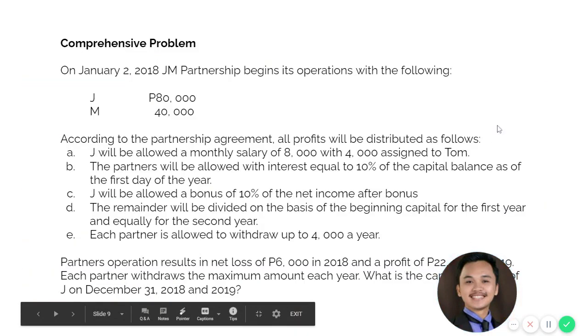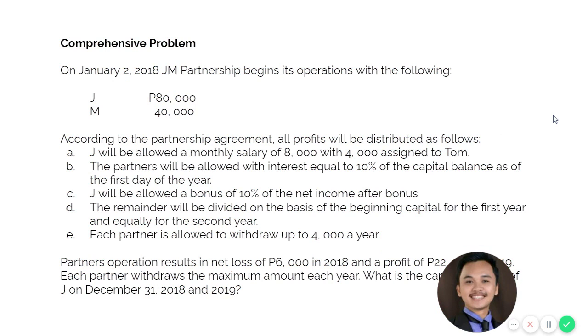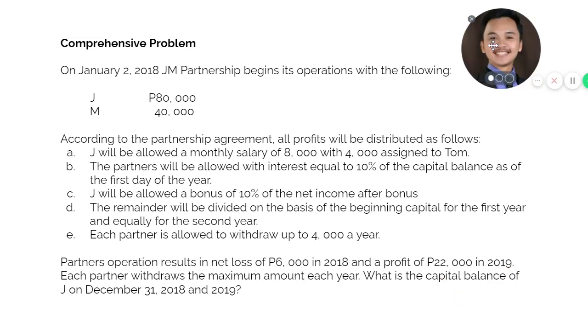Okay, let's proceed to our last problem. This problem is a comprehensive one. It includes all possible circumstances that could happen in a problem. So this one, on January 2, 2018, JM Partnership begins its operations with the following. So J with 80,000 and M of 40,000 capital.